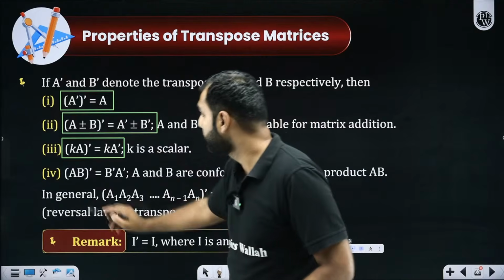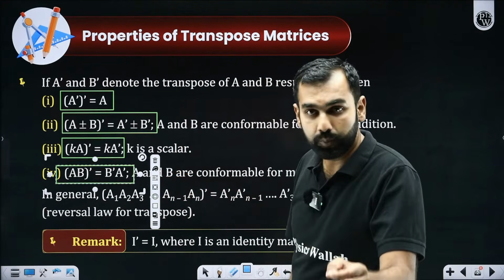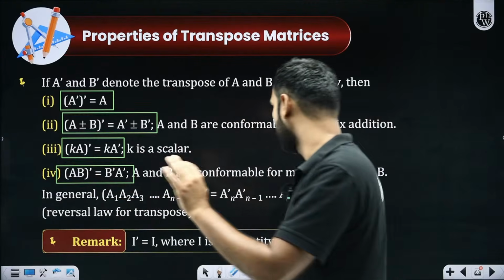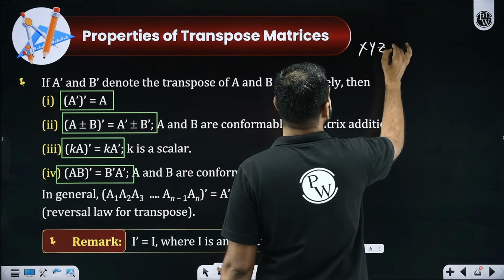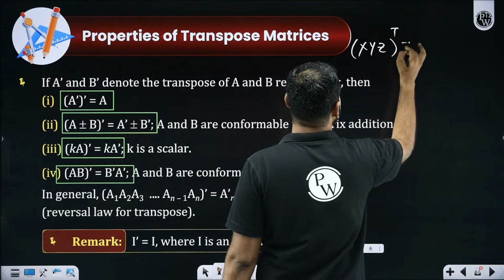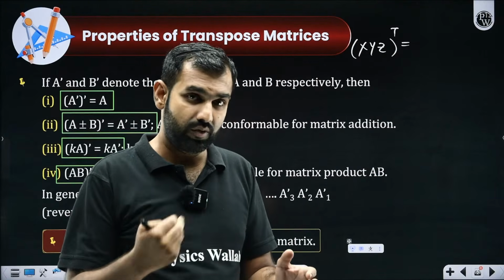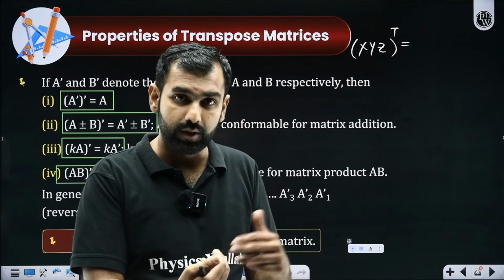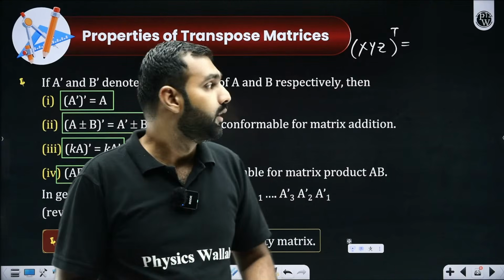Now, the most beautiful and crucial result is this one. The transpose of AB is B transpose A transpose. I repeat, if you have three matrices X, Y, Z, you multiplied them and then you took the transpose. Of course, conformability was there, so it was possible to take their product. So conformability in terms of product was there.